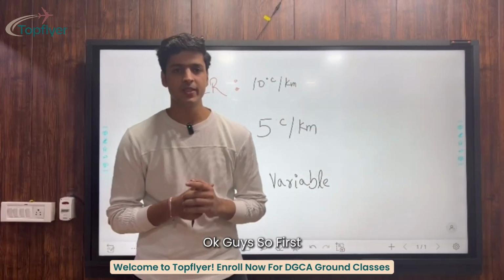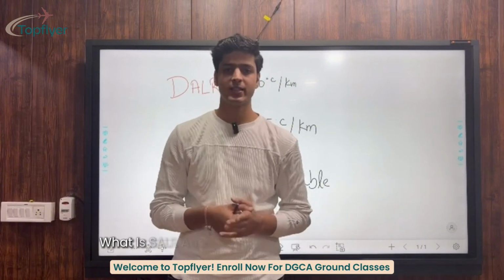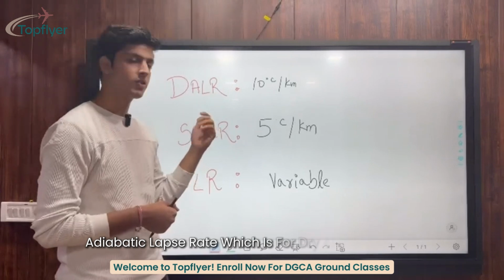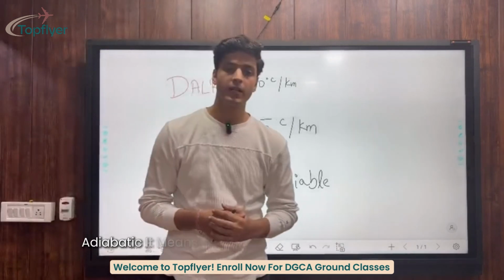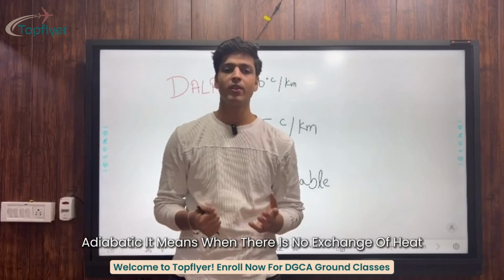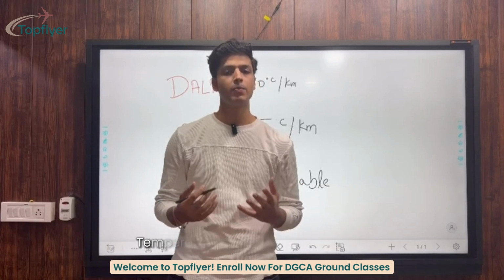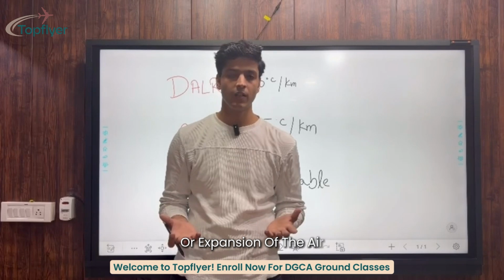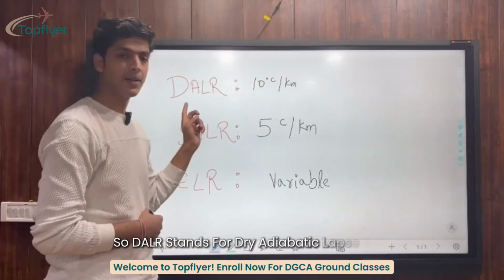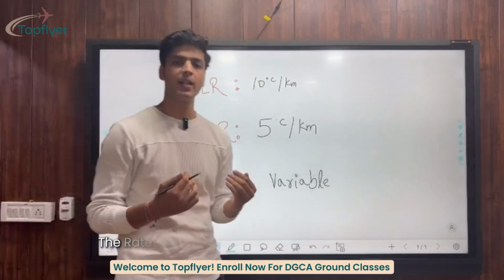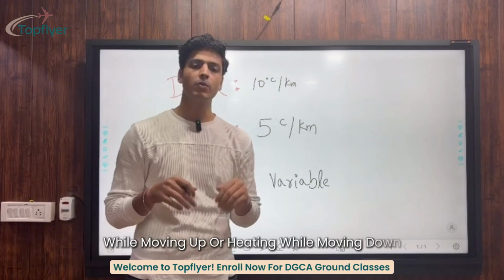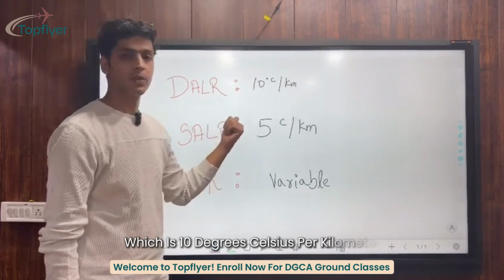Okay guys, so first let's understand what is DALR, what is SALR and what is ELR. DALR stands for dry adiabatic lapse rate, which is for dry air. By the word adiabatic, it means when there is no exchange of heat with the outside world and whatever temperature changes are occurring, they are either due to compression or expansion of the air. So DALR is basically the rate at which the dry air will either be cooling while moving up or heating while moving down, which is 10 degrees Celsius per kilometer.